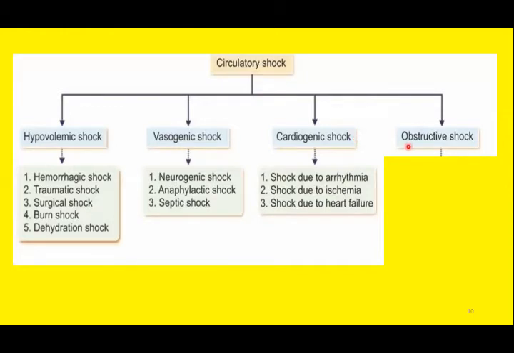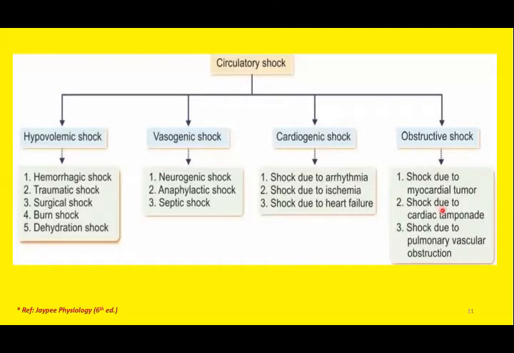And the last is obstructive shock. Now, this obstruction can be anywhere within the circulatory system. So, any obstruction within the circulatory system will cause inadequate blood flow, hence, it will lead to circulatory shock. But the most important causes of obstruction is due to pulmonary embolism. If there is any emboli within the pulmonary system, this may lead to improper or inadequate blood flow.